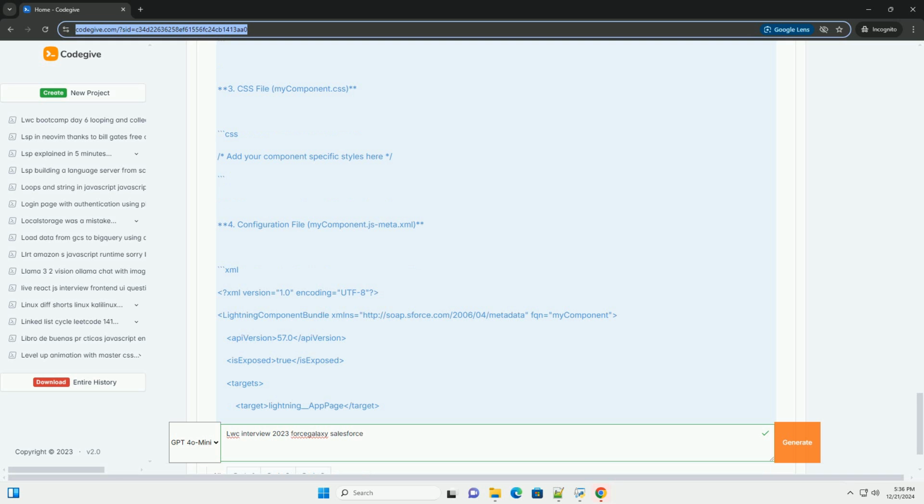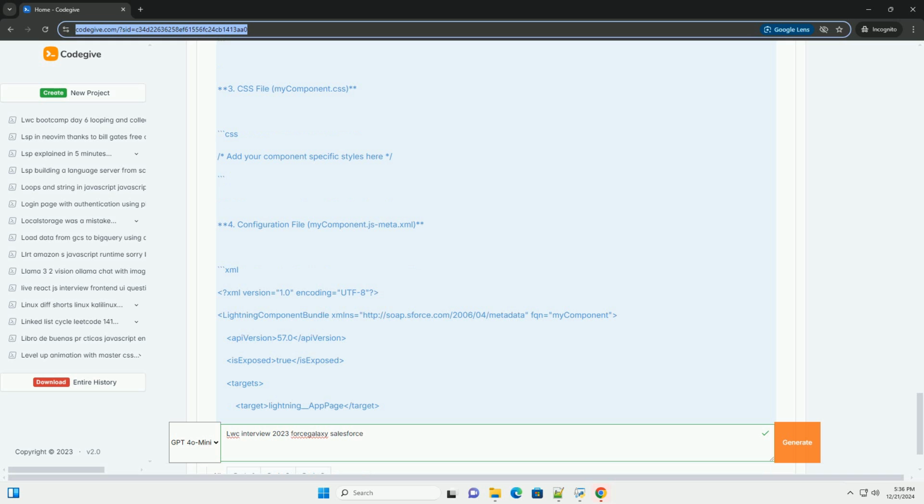Export default class MyComponent extends LightningElement, accounts, error. @wire(getAccounts) wiredAccounts({ error, data }) { if (data) { this.accounts = data; this.error = undefined; } else if (error) { this.error = error.body.message; this.accounts = undefined; } }.